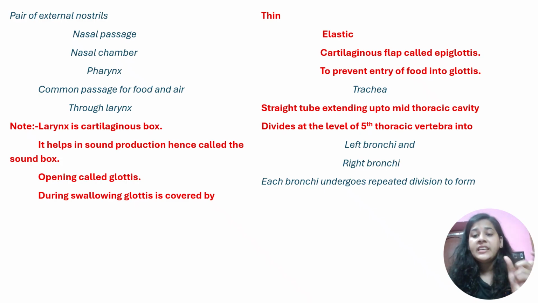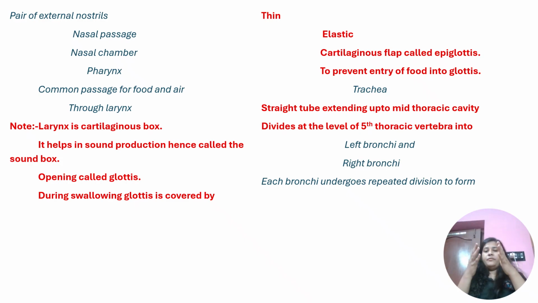We all know that. So trachea, there's information provided that it extends up to the mid-thoracic cavity. These are the keywords. I'm emphasizing the keywords because many a times they change these keywords, and nowadays in NEET they are providing this statement-based question. Maximum questions, like 70 to 80% of the questions which come in NEET, come from statement-based questions, whether it be assertion, reason, or correct, incorrect, or true, false, whatever it is. So you need to know the keywords in order to answer it. What did I say? Trachea is a straight tube. It extends till the mid-thoracic cavity.